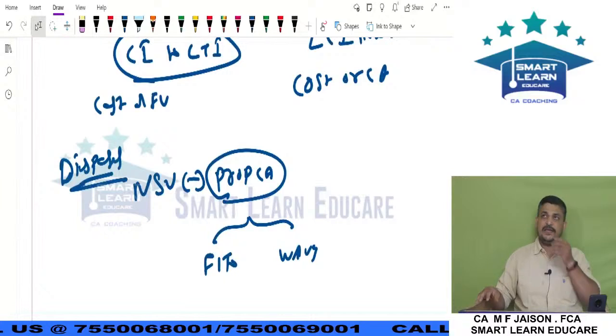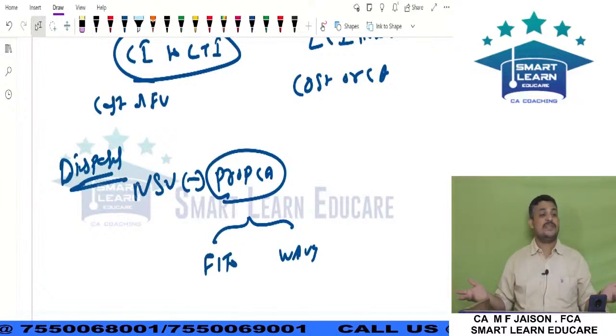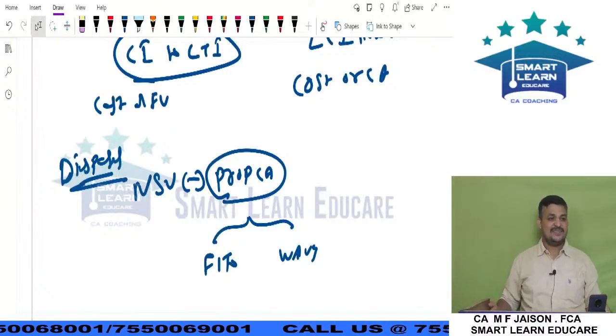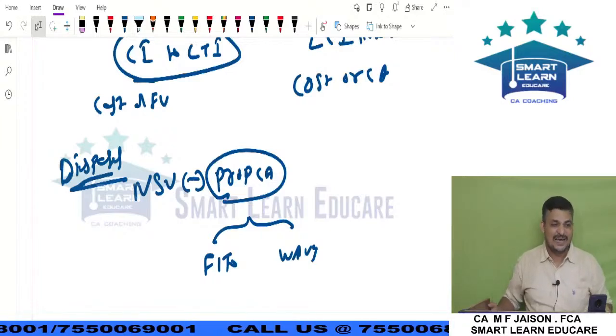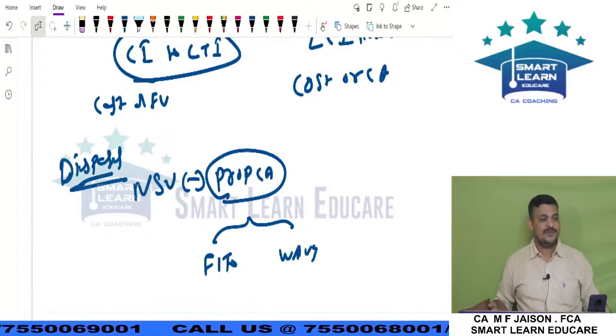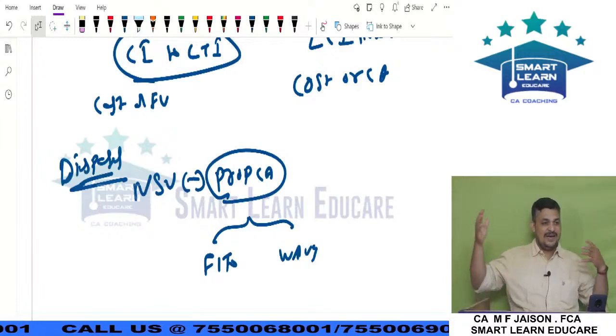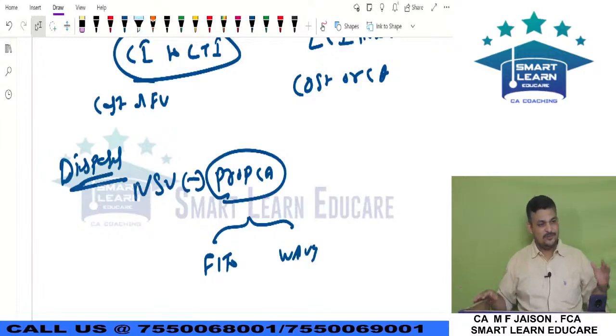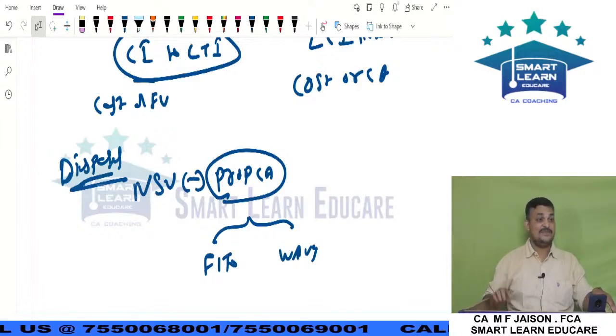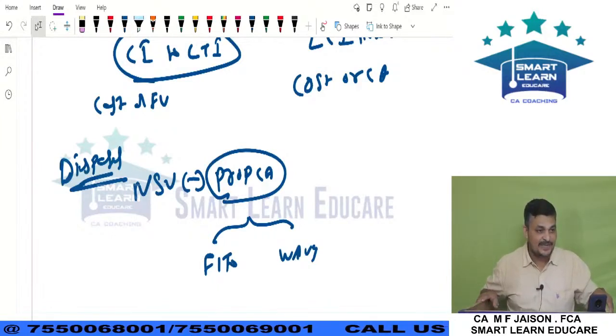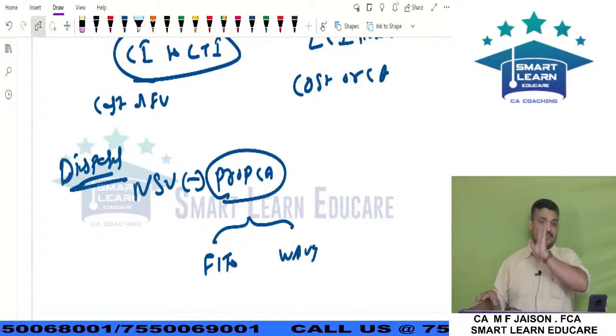If nothing else is given, you will go with assumptions, my dear friends. For shares, it is always implied to be weighted average only. I told you the reasoning also: bonus shares would otherwise affect the profit or loss very much, so generally weighted average. Like that we told. Hope you remember this, my dear friends, how to apply FIFO or weighted average. Understood?